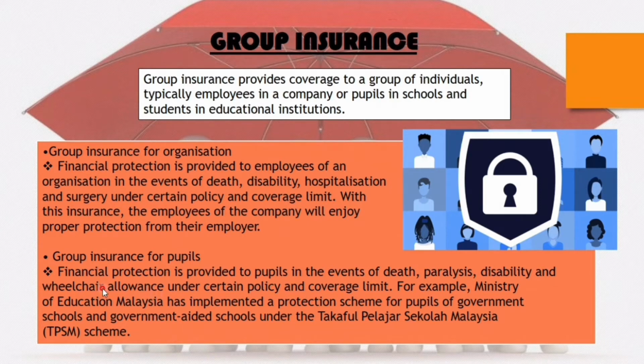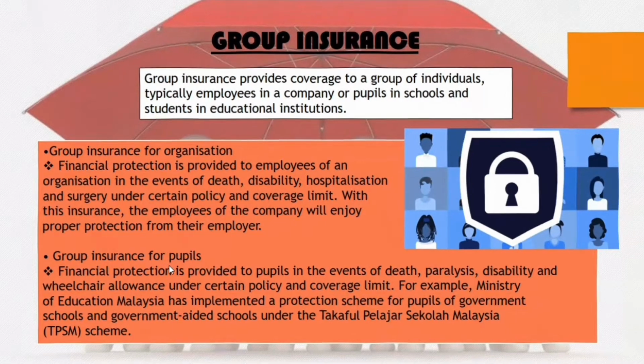Next, group insurance for pupils. Financial protection is provided to pupils in the events of death, paralysis, disability, and wheelchair allowance under certain policy and coverage limit. For example, the Ministry of Education Malaysia has implemented a protection scheme for pupils of government schools and government-aided schools under the Takaful Pelajar Sekolah Malaysia (TPSM) scheme.